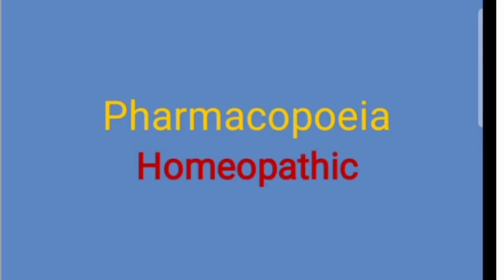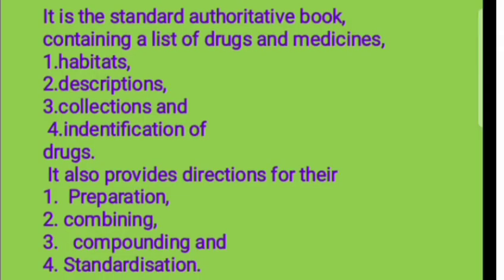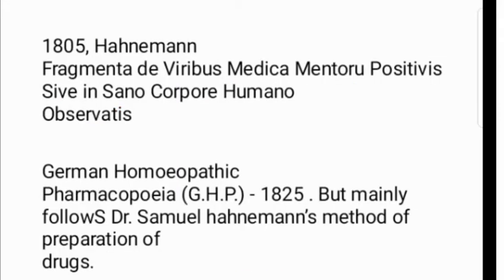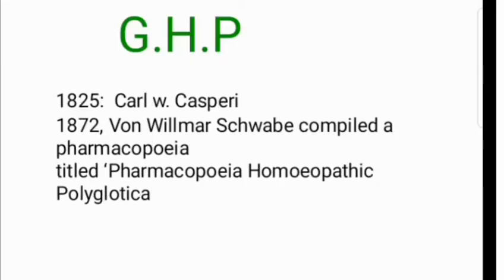So what are the things we discuss? First, the definition of homeopathic pharmacy, the branches or types of homeopathic pharmacopoeia, and how the development of homeopathic pharmacopoeia occurs, then which country developed their pharmacopoeia, and in which year.